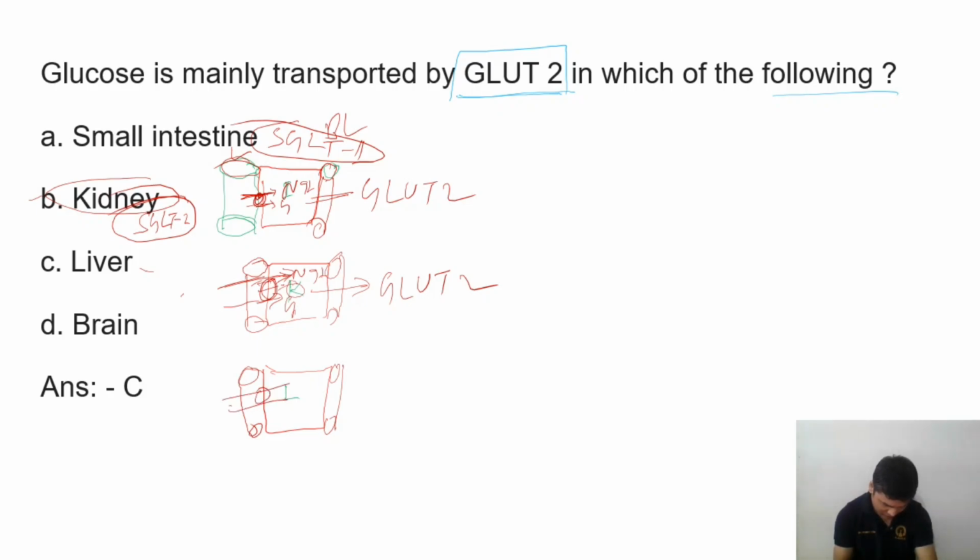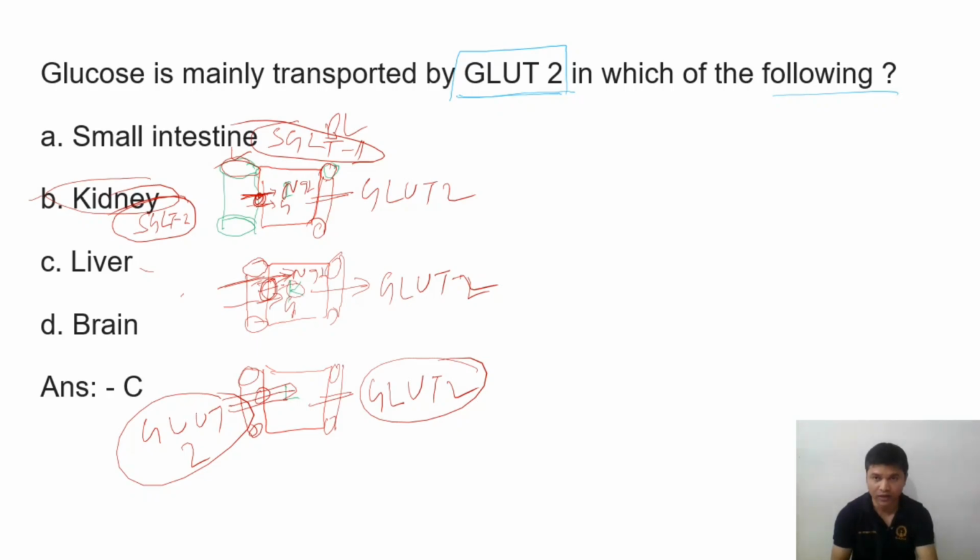So here GLUT2, and here also we have GLUT2. Other tissues also have GLUT2, but mainly GLUT2 is present on both sides in the liver. Suppose in the case of the small intestine, if you take in food, the food will be absorbed with sodium glucose through SGLT1. Here primary absorption is done by SGLT1 in the intestine, and in the kidney,